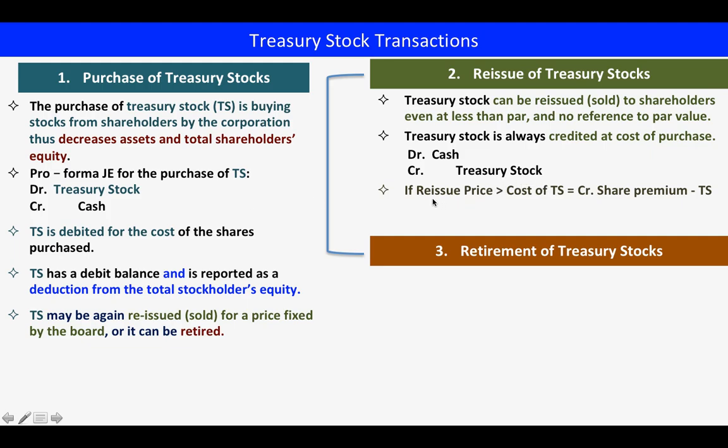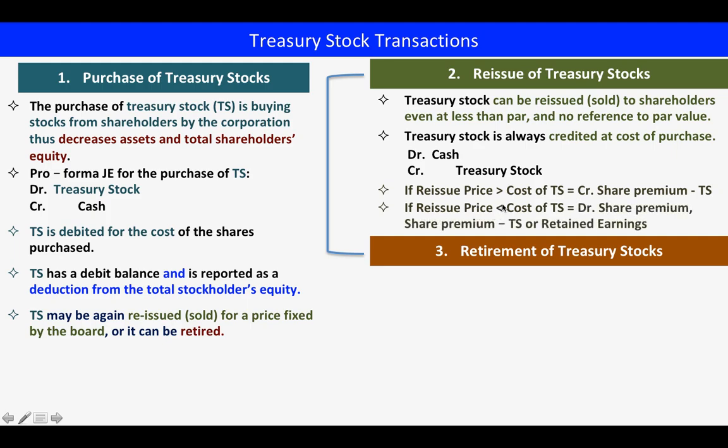If the reissue price is more than the cost of treasury stock, we will have a share premium from treasury stock. We will credit treasury stock, and since we are receiving more cash, our credit for the difference will be share premium treasury stock.